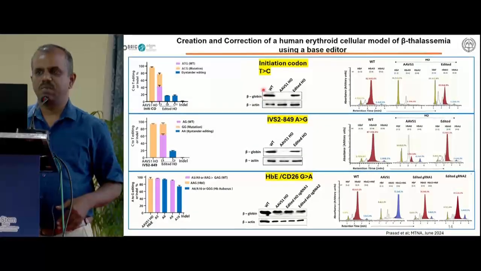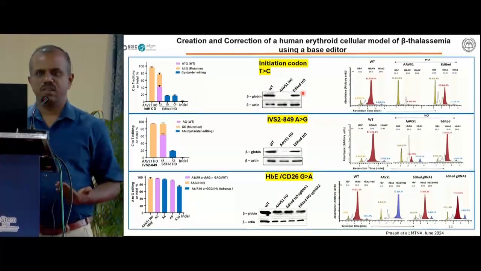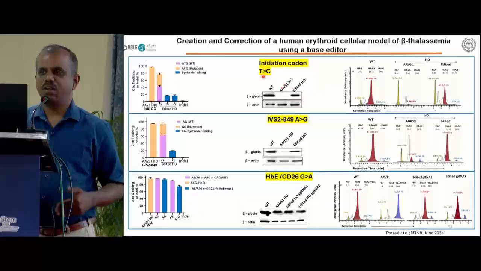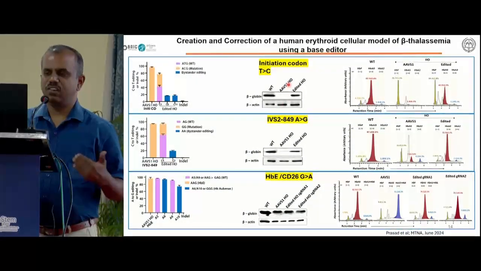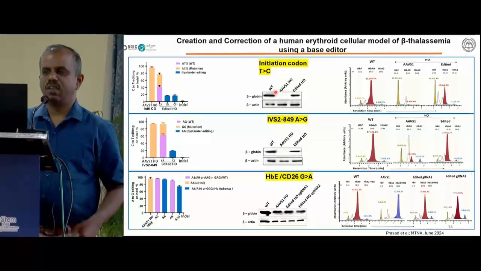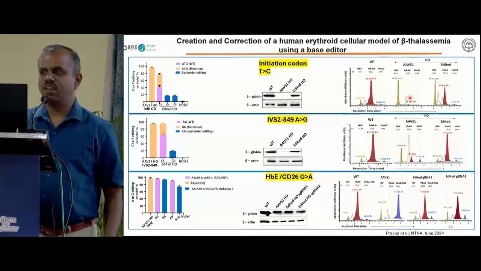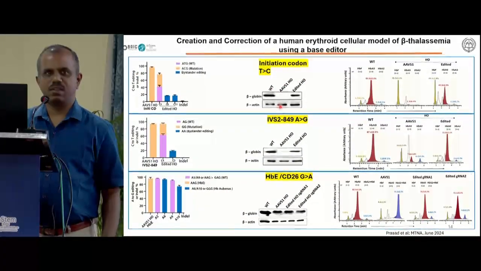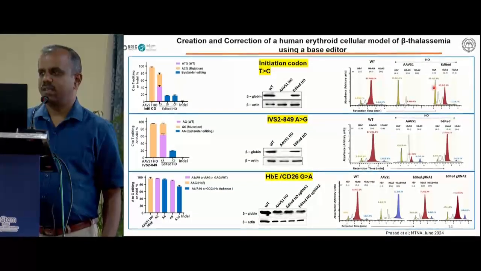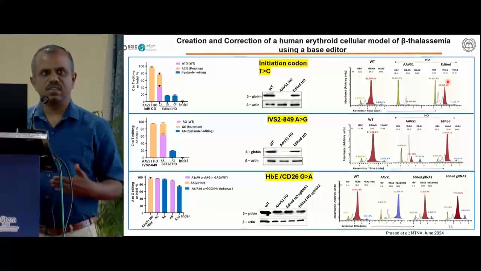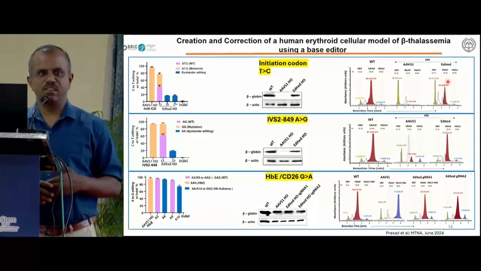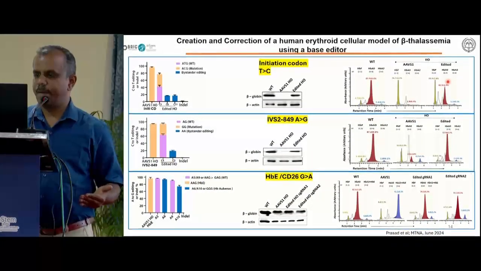So we took these mutations and we used the base editor to create the model, and we also corrected them. As we see here, after creation of these mutations, the initiation codon and IVS mutation, we can see that the beta globin level and fetal hemoglobin level are decreased. And after the correction of the mutation using base editor, we can see that the beta globin level is restored, and the adult hemoglobin level is brought back to normal levels. So this suggests that we can efficiently correct the disease-causing mutations by base editor.